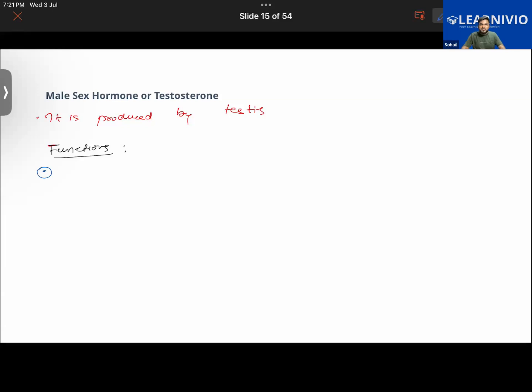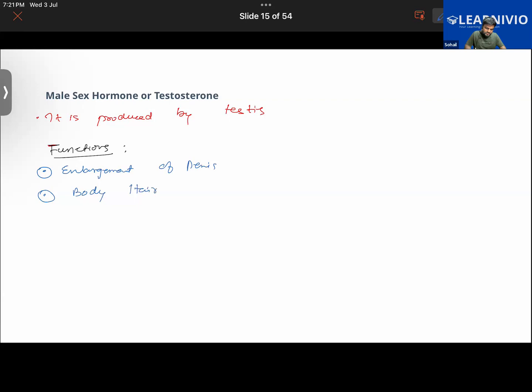Chakrika? So it helps in the enlargement of the penis. Okay. And body hair. Body hair.